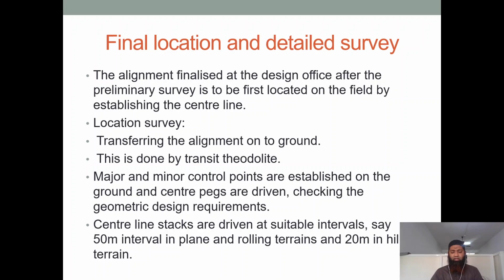We'll see all the major and minor control points. Pegs are established onto the ground and we'll mark the center line and all the different things. Center line stakes are driven at suitable intervals, say 50-meter intervals in plain and rolling terrains and 20-meter in hilly terrain. Because in hilly terrain there are many ups and downs and many curves, every 20 meters we mark all this. And where the terrain is plain or rolling, we mark it for 50 meters.